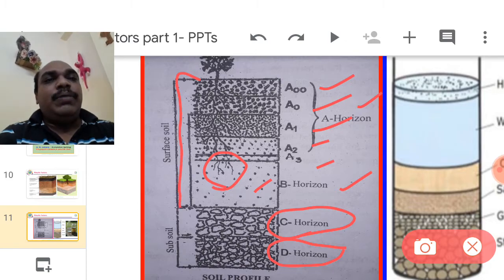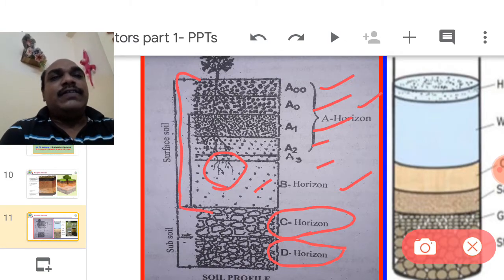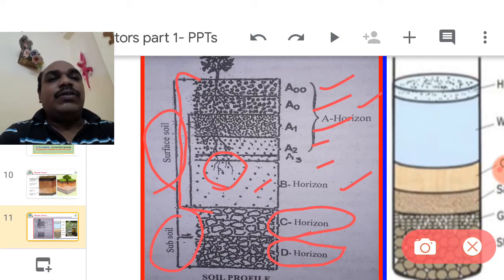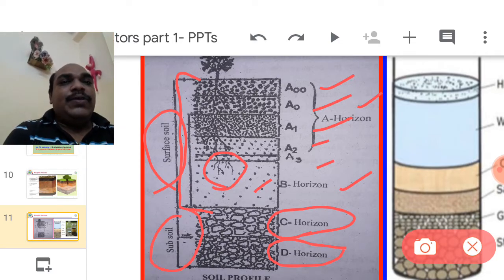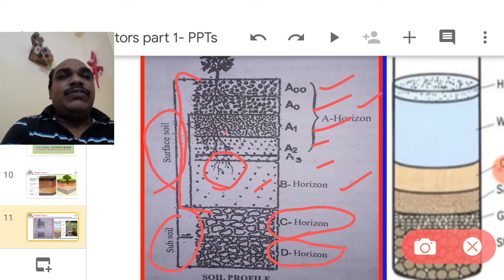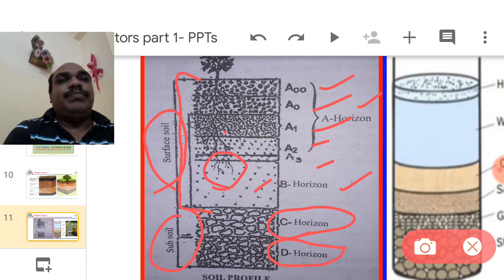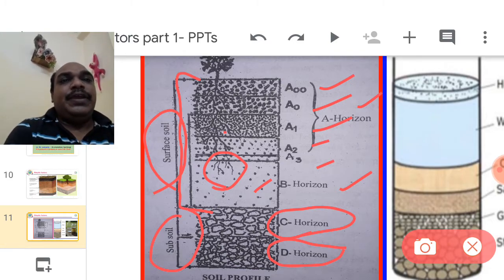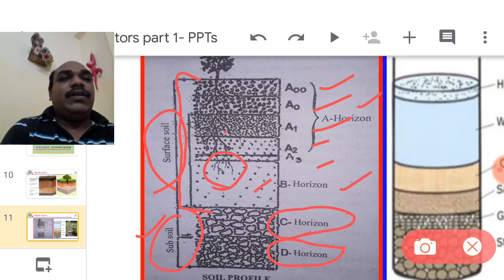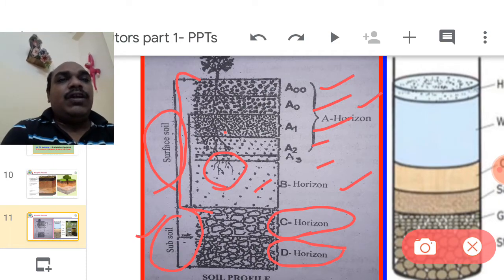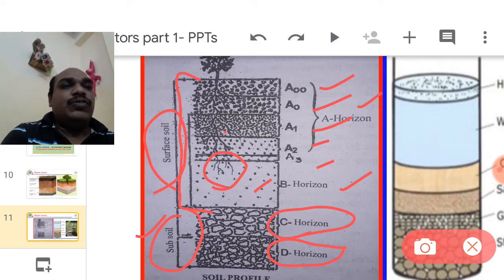A zone and B zone together are considered as the surface of the soil. C and D zone are considered as subsoil. The surface of the soil is favorable to living organisms. Subsoil is not favorable to living organisms. So living forms and non-living forms, two zones are divided.